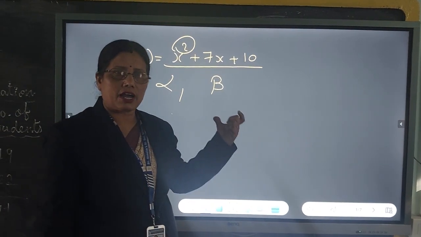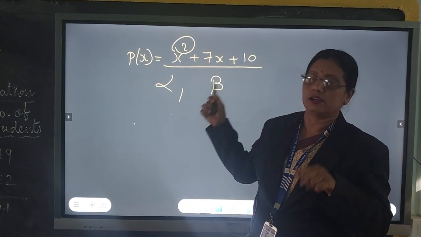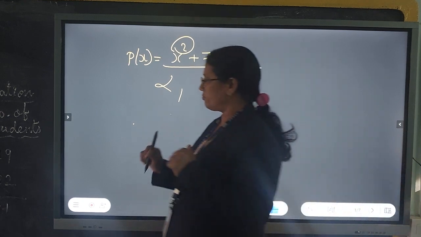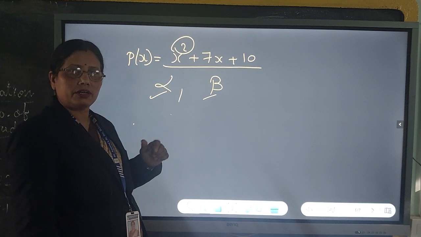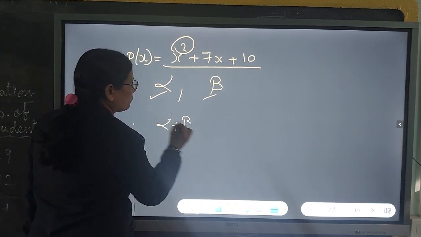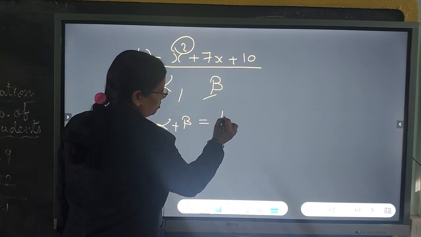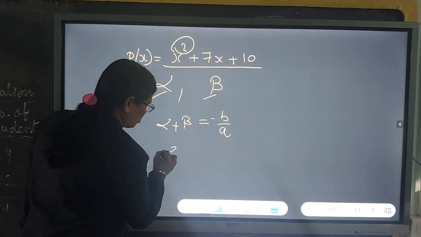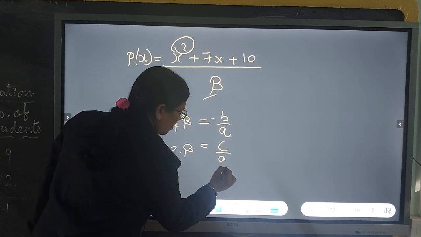Alpha and beta are said to be the solutions of the quadratic polynomial. Now, these alpha and beta, which are new terms for you, are the two zeros. How are they related to the given polynomial? Let us see. The sum of the zeros is equal to minus b upon a. What are b and a? I will let you know that also. Alpha into beta is equal to c upon a.